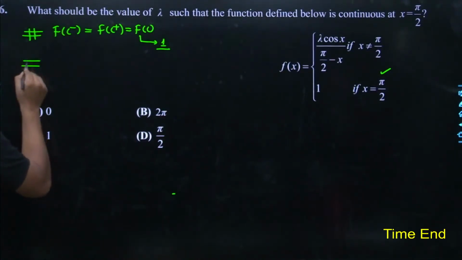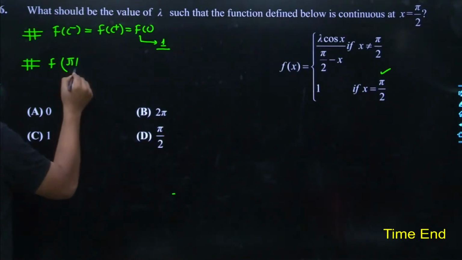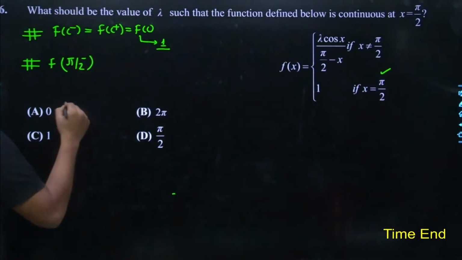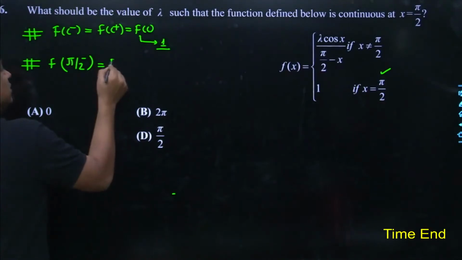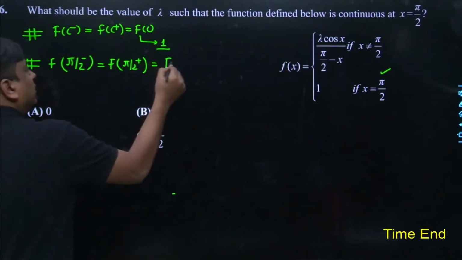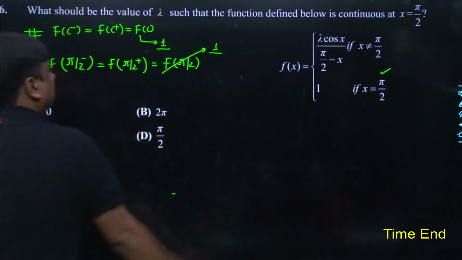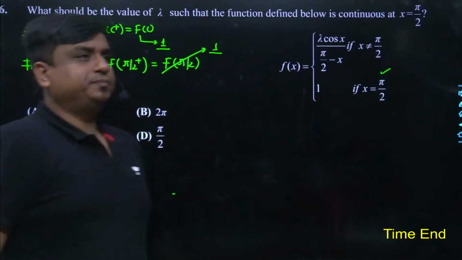So for better understanding, I take the exact value of the test point, pi by 2: pi by 2 minus, pi by 2 plus, and f of pi by 2, which is clearly known to be 1.